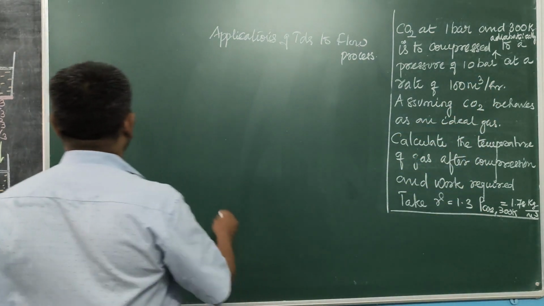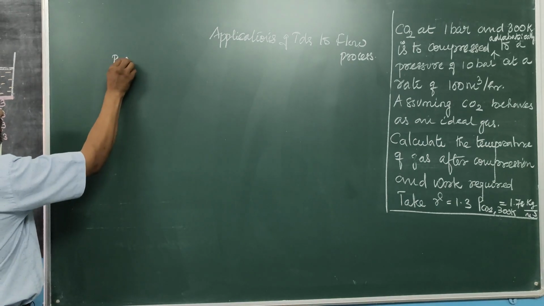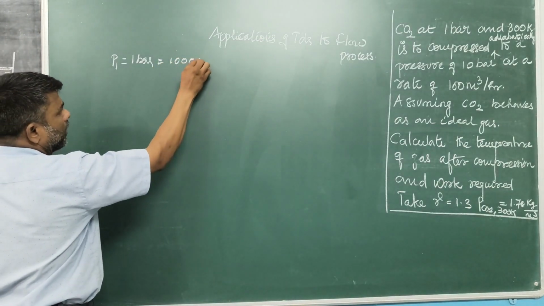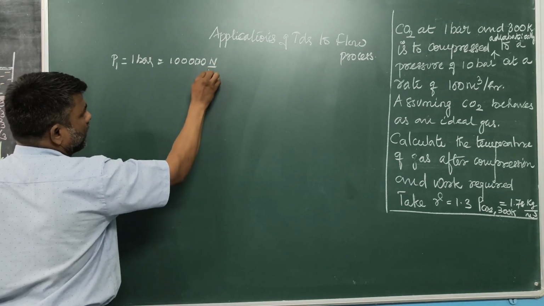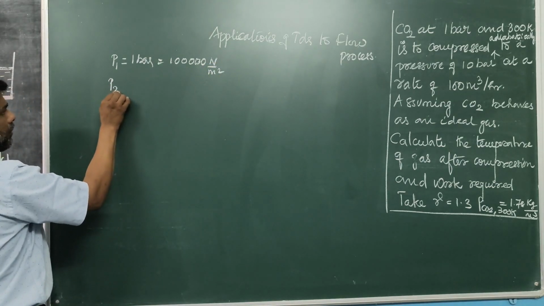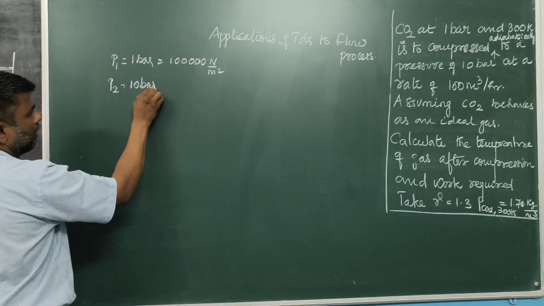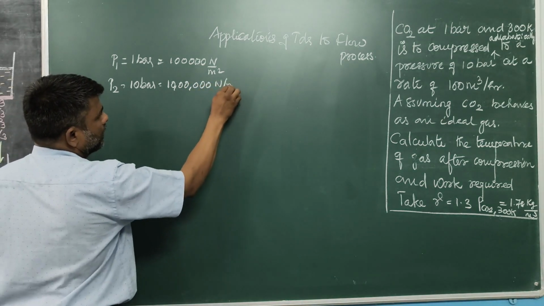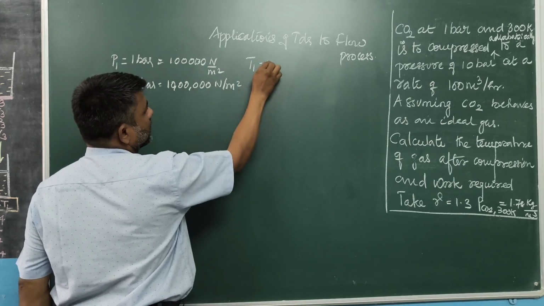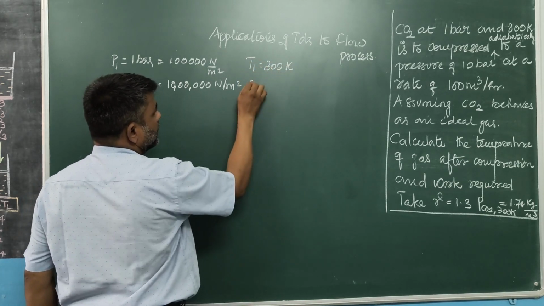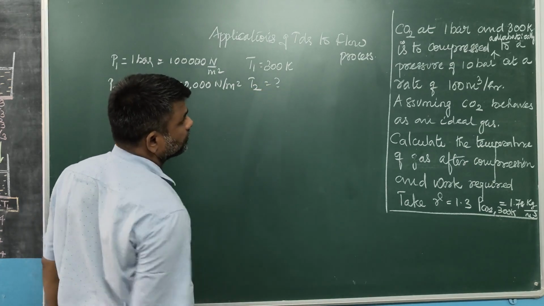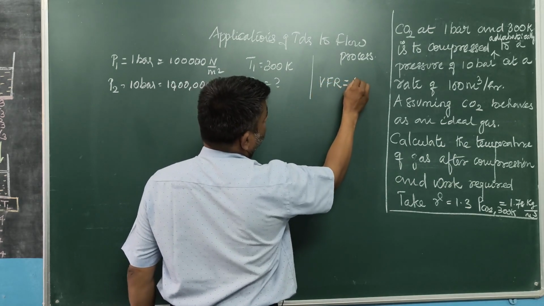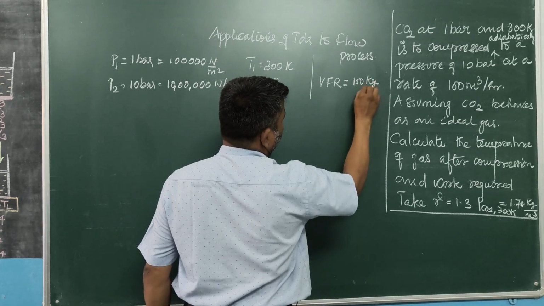So inlet condition P1 is equal to 1 bar. 1 bar is nothing but 1 lakh Newton per meter square. Similarly, exit pressure is 10 bar. 10 bar is equal to 10 lakhs Newton per meter square. Inlet temperature T1 is equal to 300 degree Kelvin. Exit temperature T2 is unknown. Volumetric flow rate of carbon dioxide is given as 100 meter cube per hour.